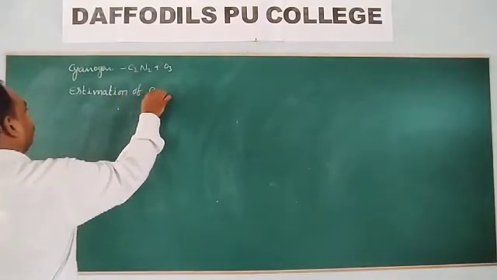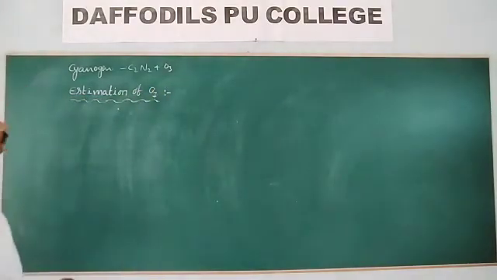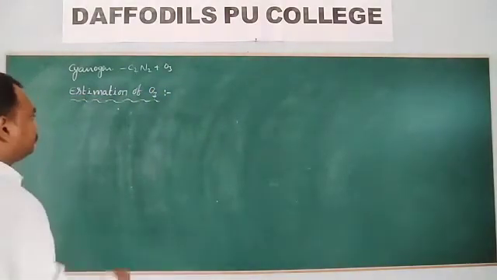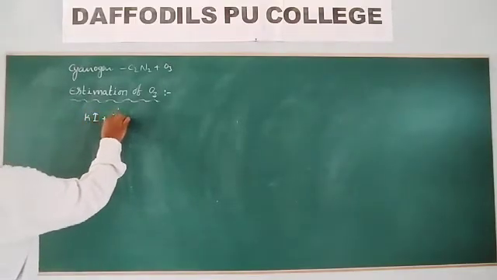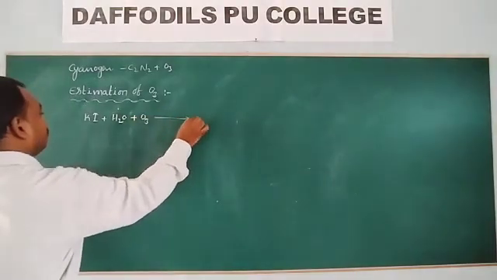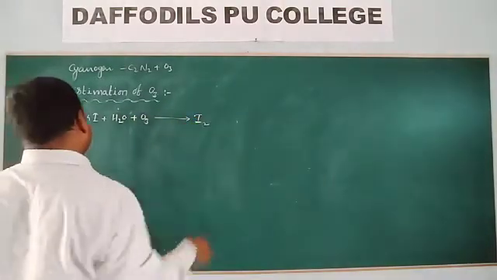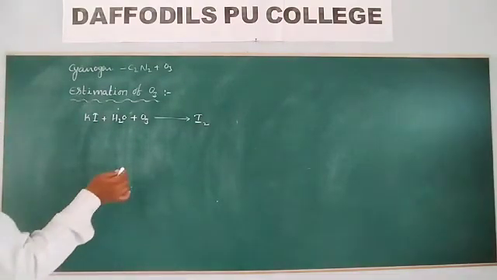Estimation of O3. So how is ozone estimated? When potassium iodide solution reacts with ozone, iodine is liberated.